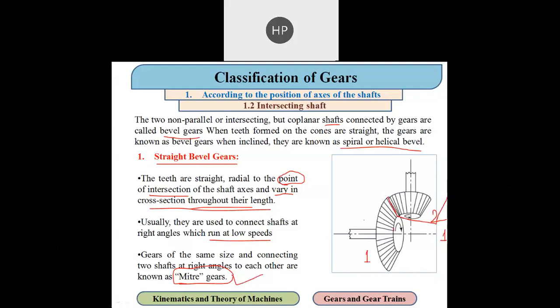And the present diagram is not a miter gear. Why? Because the shape and size of gear 1 and gear 2 are not the same. But if they are the same and exactly at right angles to each other, then it is known as a miter gear. This is one important definition you will find in many competitive exams.